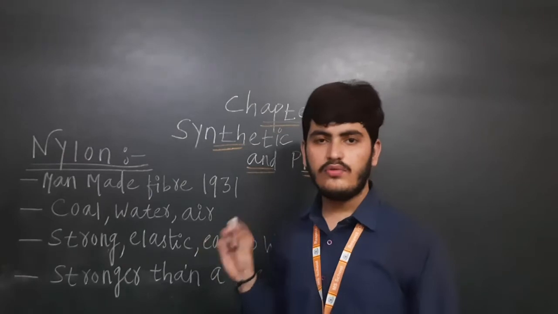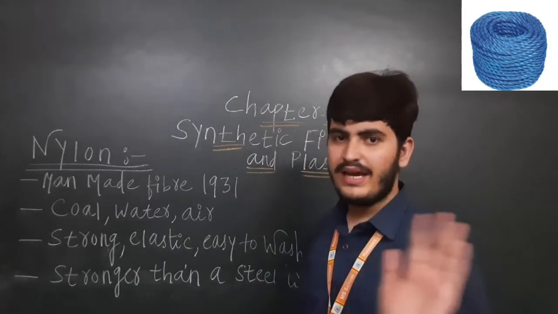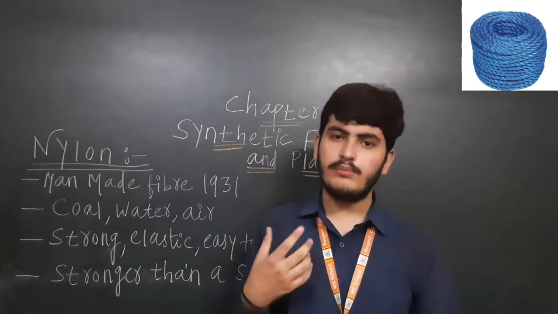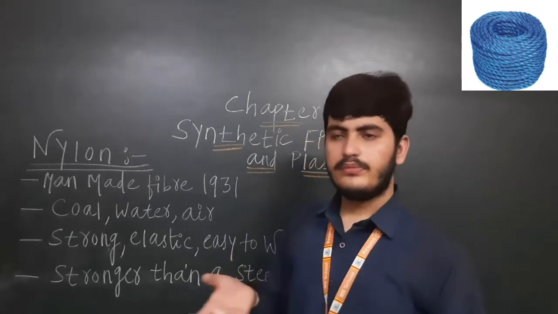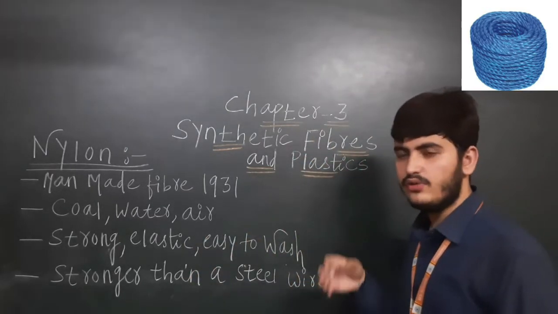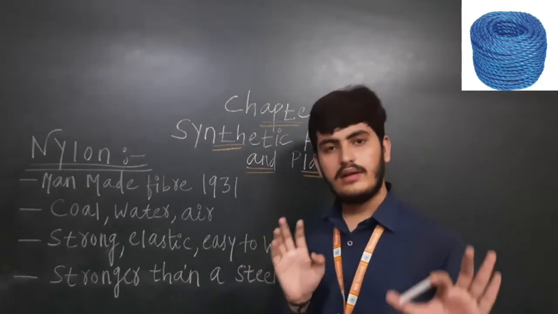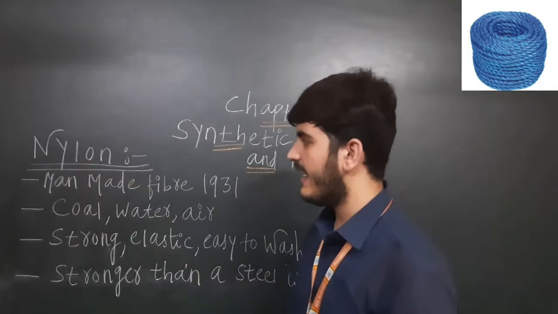Now what is nylon? What is the use of nylon? When was it made? As we have seen, at the end of the 19th century scientists came to know how to prepare rayon, means artificial silk. They did the chemical treatment on the wood pulp, and finally made the artificial silk, that is rayon. Now moving to the next, nylon.